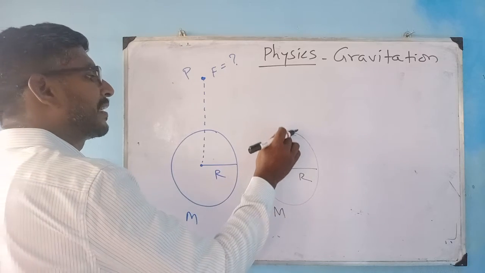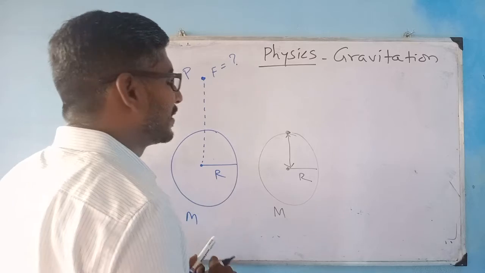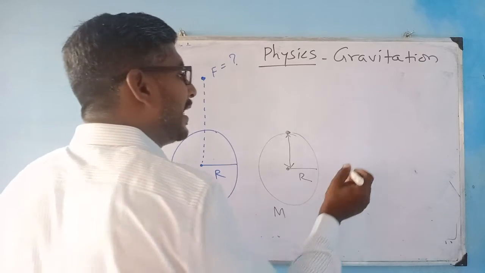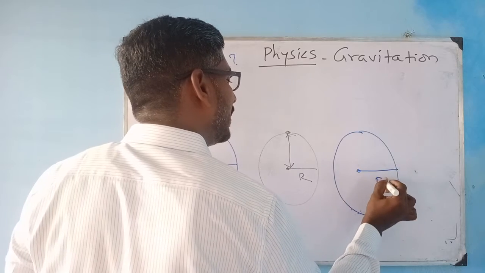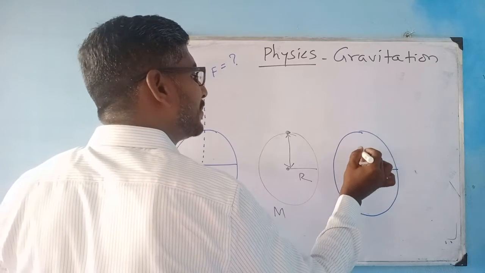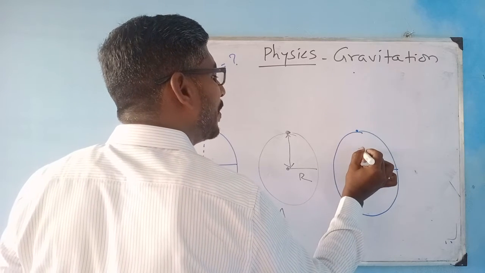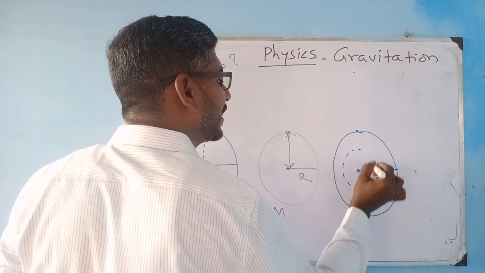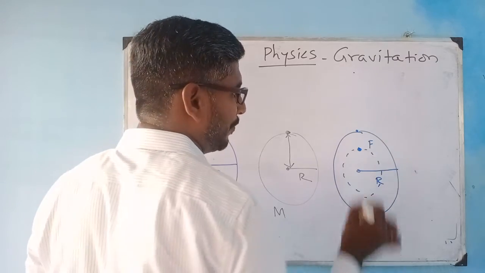How am I going to calculate the gravitational force between these two? And third, I have to calculate my gravitational force at a depth. For example, this is at a height h, this is on the surface. What will happen here if my object is located?